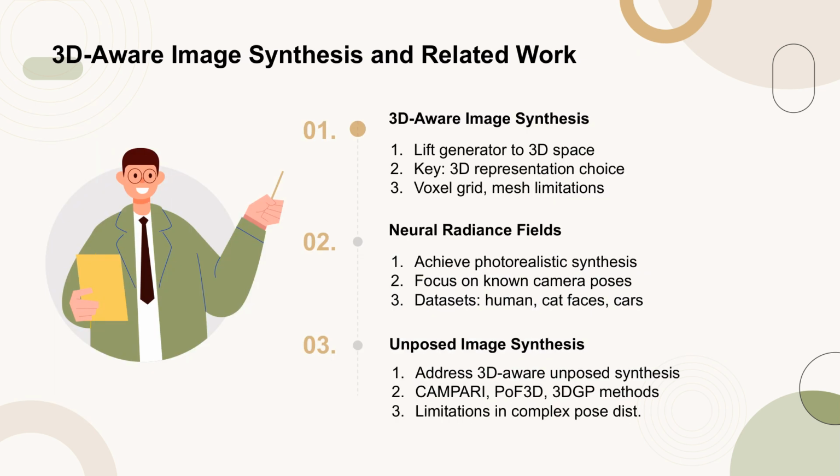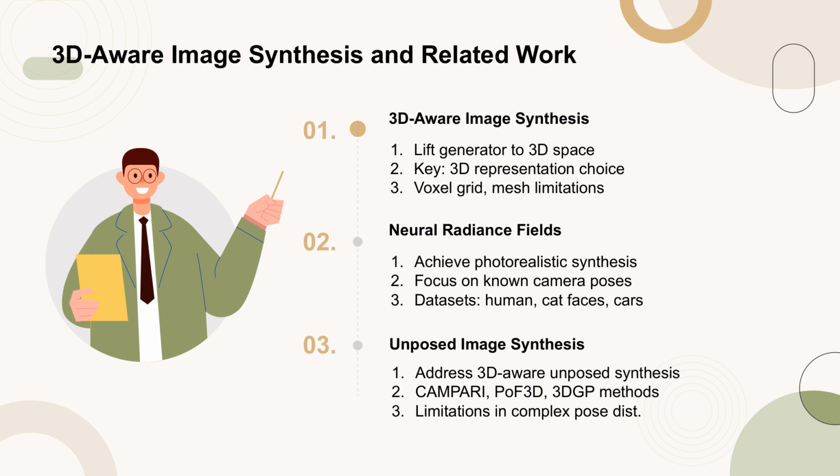In 3D-aware image synthesis, the focus is on lifting the generator to the 3D space. The choice of the underlying 3D representation is crucial. Early methods like voxel grids and meshes have limitations in image fidelity. More recent methods use neural radiance fields, achieving photorealistic results but often require known camera pose distributions, such as those for human faces, cat faces, or synthetic car datasets. For unposed image synthesis, methods like CAMPARI, POF3D, and 3DGP have been developed, but they face challenges with complex pose distributions.